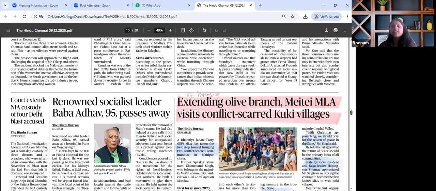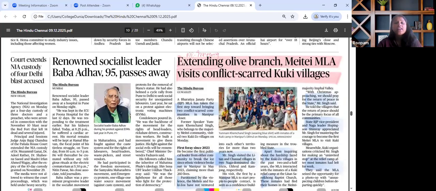For mains perspective, the other arenas that could be revised while going through this particular article are reconciliation mechanisms in ethnic conflict regions, the role of political outreach in conflict fatigue, and why trust building precedes law and order. At the same time, this could be the peace that the government is trying to bring back in the Northeast, one of the social harmony and national security concerns that need primary attention in today's time. So this is how this particular article is to be seen.